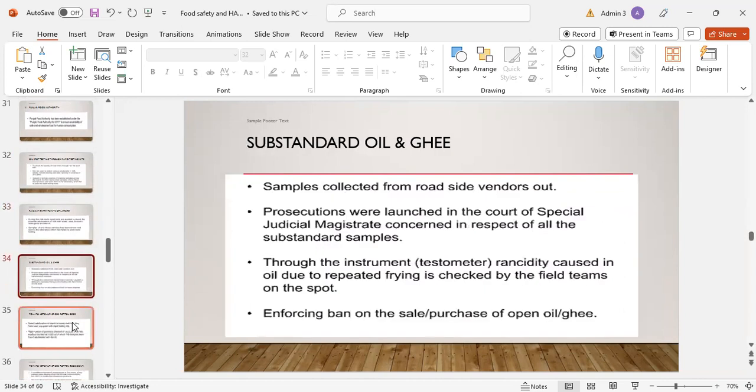Substandard oil and ghee. Samples were collected from roadside vendors. Prosecutions were launched in the Court of the Special Judicial Magistrate concerned in respect of all substandard samples. Through the instrument Testometer, rancidity caused in oil due to repeated frying is checked by the field team on the spot. Enforcing the ban on the sale and purchase of open oil or ghee.